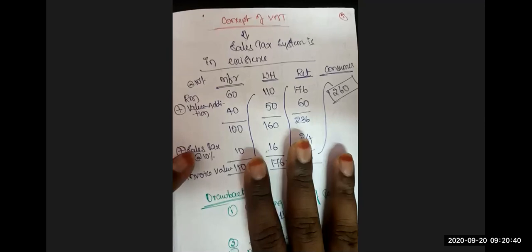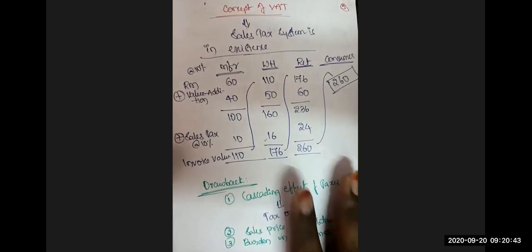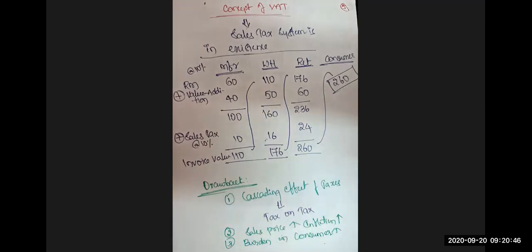Right, now let us see the next one: the concept of VAT. Why was this concept of VAT introduced? Nothing but for GST. Basically, when we introduce a new taxation system into India in place of existing taxation systems, the reason should be that there are some drawbacks, lacunae, loopholes in the existing taxation systems. In order to overcome the drawbacks, we come up with a new taxation system. That's the reason for a replacement taxation system.